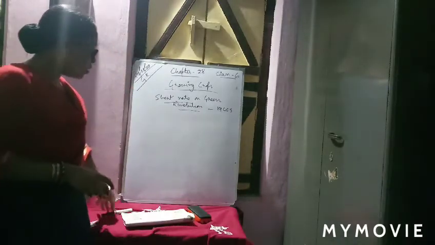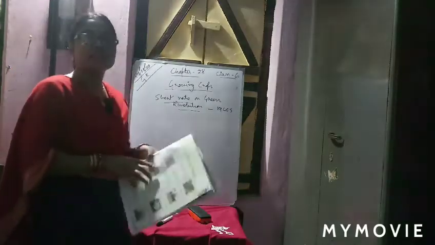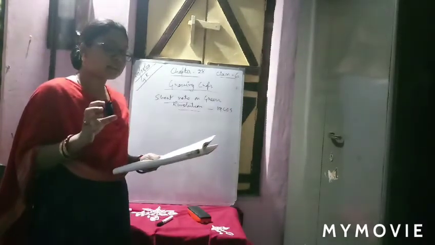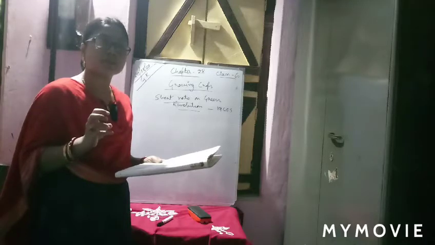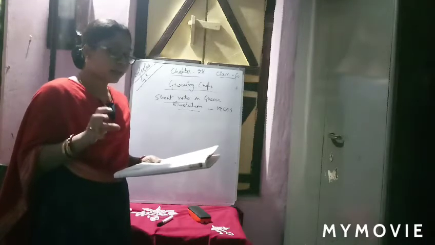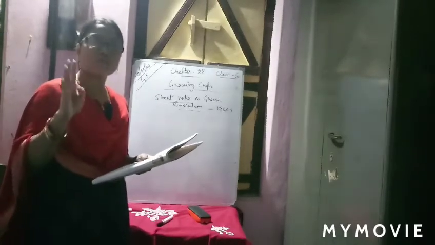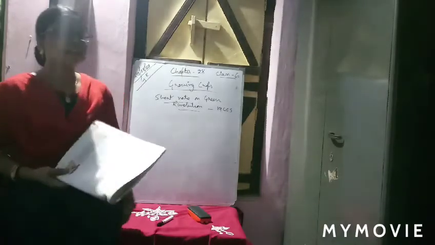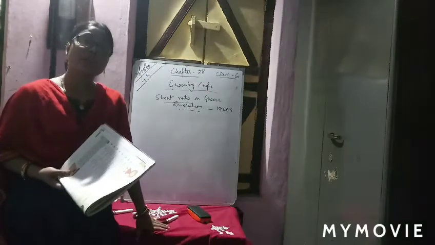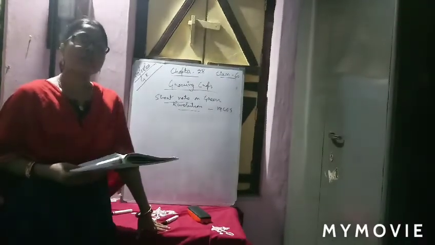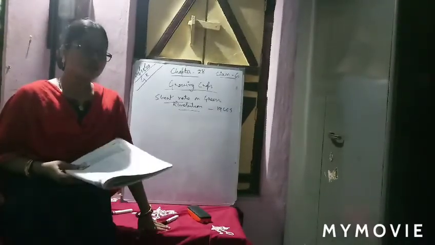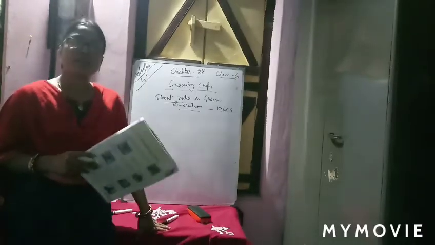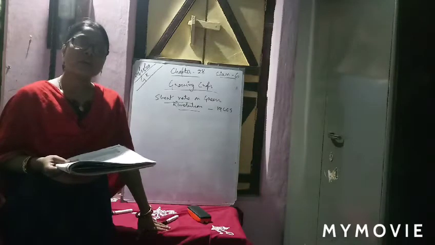Now we'll go through the question answers related to growing crops. The first one: it is a mixture of sand, silt and clay that may also contain humus. It is known as which kind of soil? It is loam soil. There are four kinds of soils. So these questions may come in question-answer form. What is loam soil? Then you have to describe that it's a mixture of sand, silt and clay. This is known as loam soil.